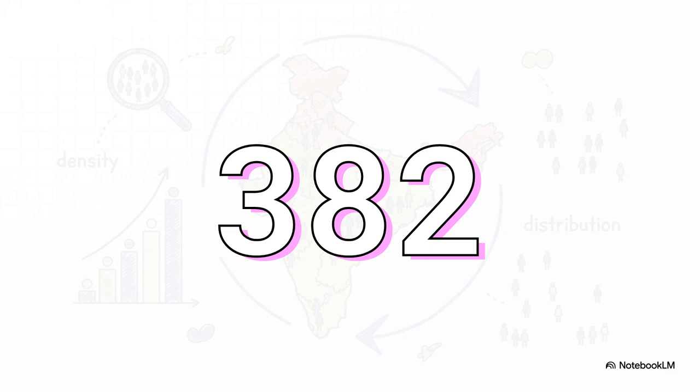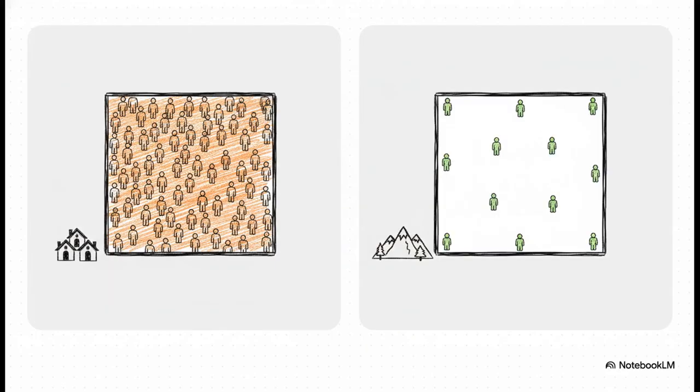Now, for India as a whole country, the average population density in 2011 was 382 persons per square kilometer. I want you to imagine a square box of land, 1 kilometer long on each side. On average, you would find 382 people living inside that box. But, and this is important, remember that this is just an average. An average can sometimes be misleading. Let me show you why.